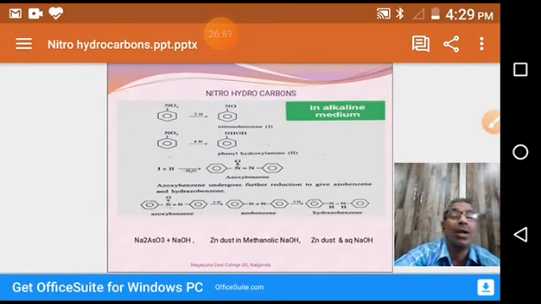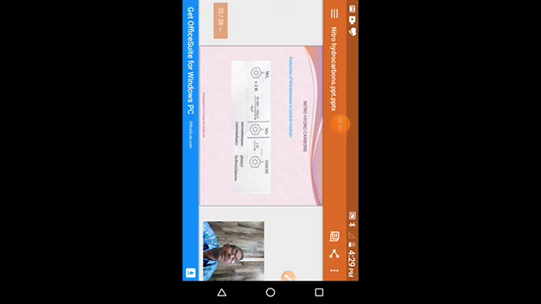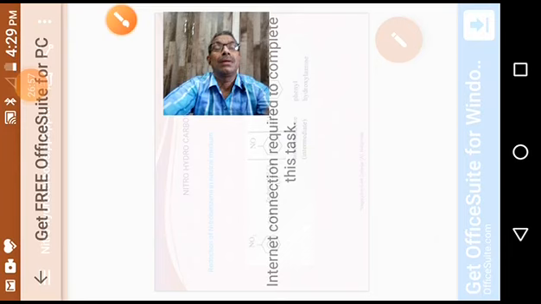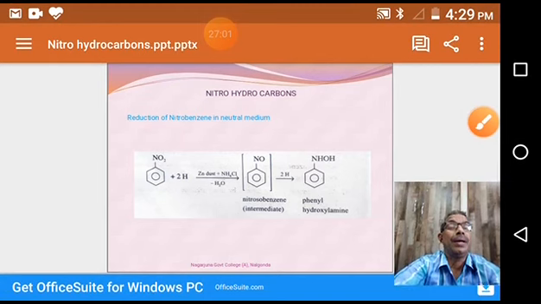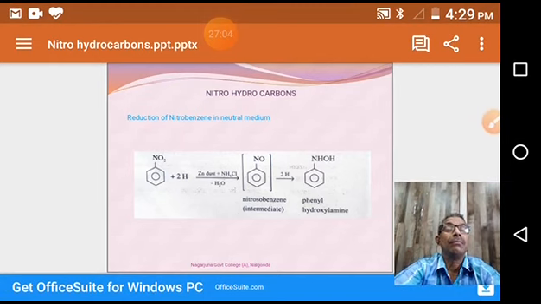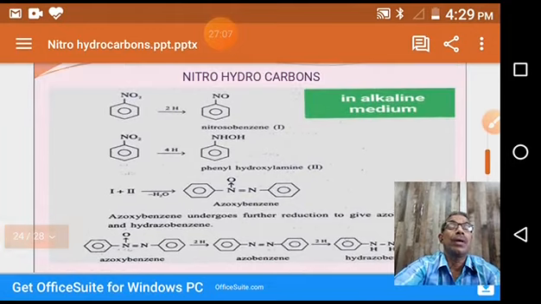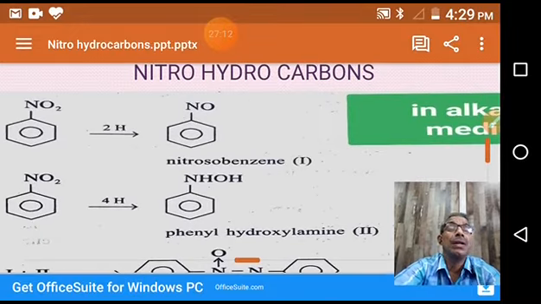So what are the reducing agents of basic media? Okay, this one. So first, nitrobenzene in the first step gives nitrosobenzene and phenyl hydroxylamine, 1 and 2.